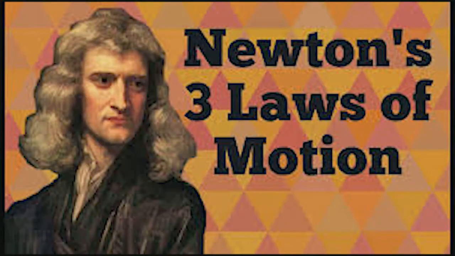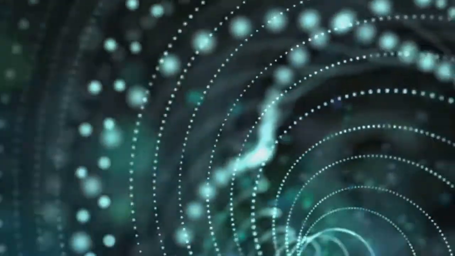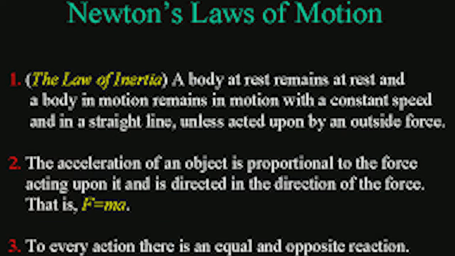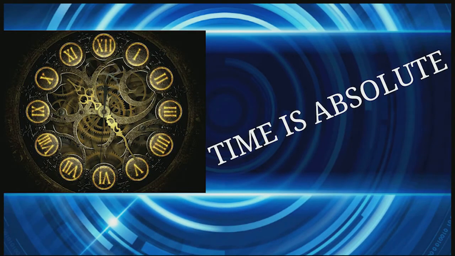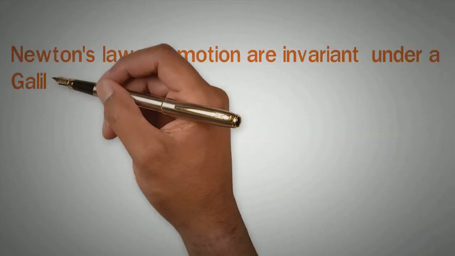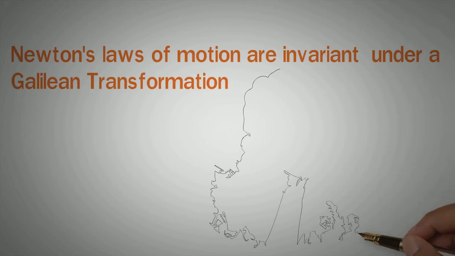Later on, Newton proposed several laws of mechanics as well as space and time, which is taught even in schools today in form of Newtonian physics or classical physics. Newton's laws of motion are valid only in the inertial frame of reference, that is, at rest or uniform motion. In Newtonian physics, the concept of time is absolute throughout the universe. Newton's laws of motion are invariant under a Galilean transformation.